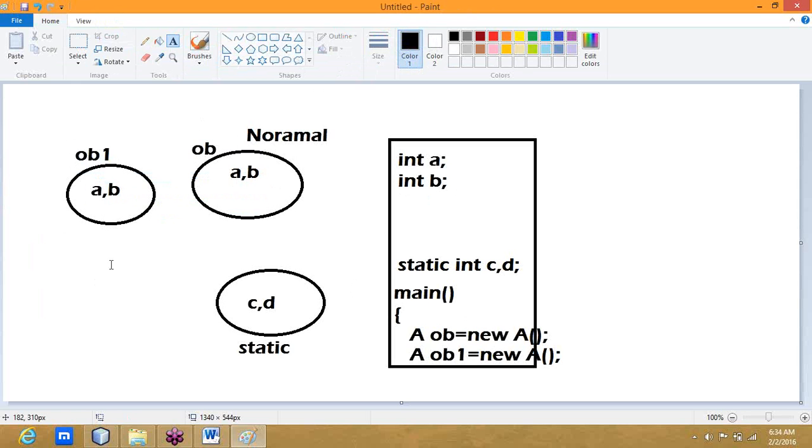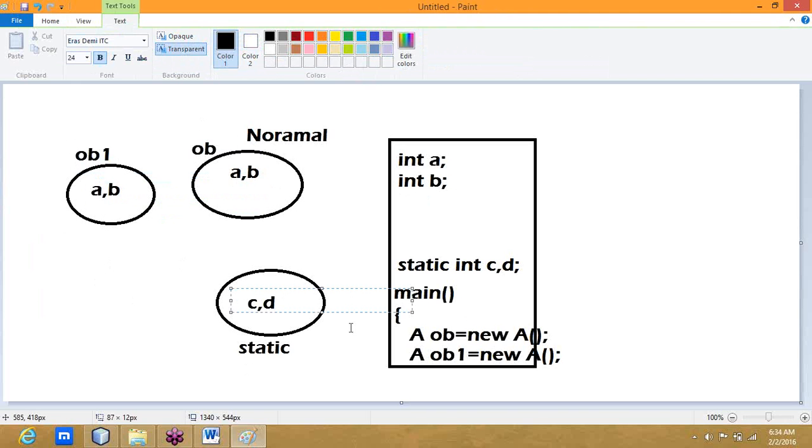Suppose in a normal class we have some 10 variables and we have created 10 objects. For each and every object creation, all the 10 variables get memory. That's why all the 10 variables get memory 10 times at the time of 10 object creations. But static means, however many objects you may create, it will be loaded only once. If you have 100 objects, the static variables are loaded only once.